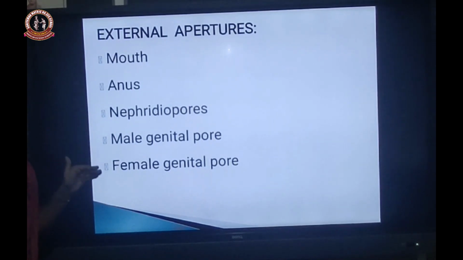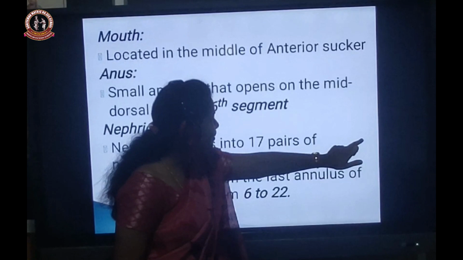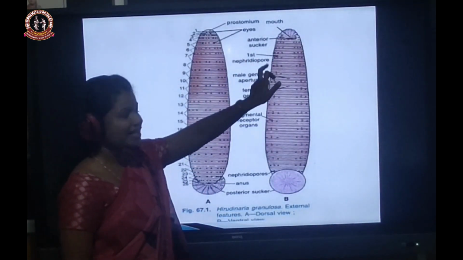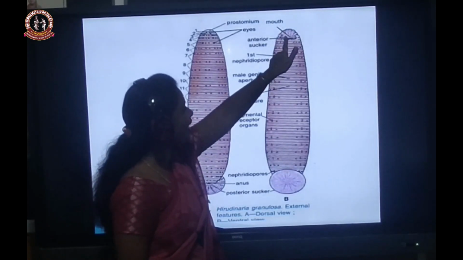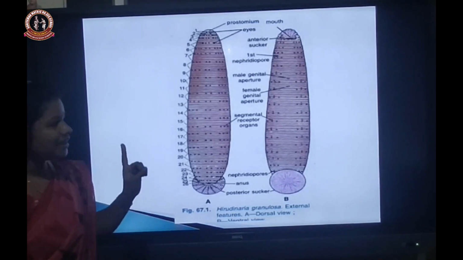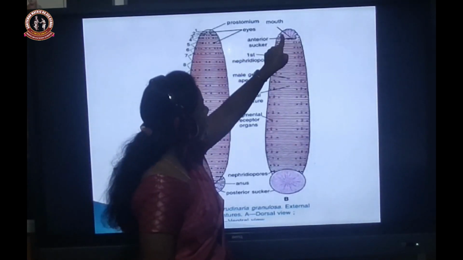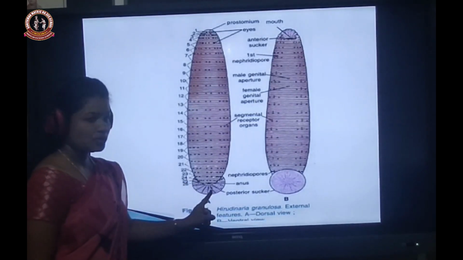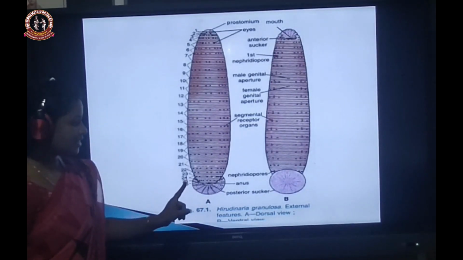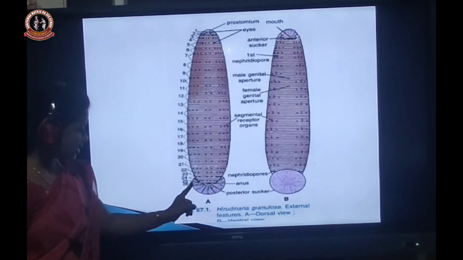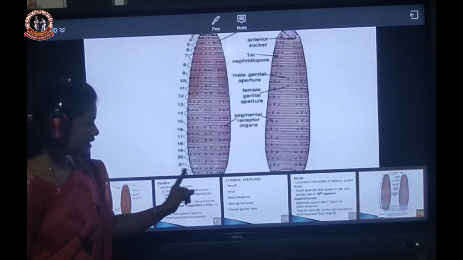Okay, we'll discuss one by one. Where is the mouth present? See this diagram. It is present in the middle of the anterior sucker. And the anus releases the waste material. The anus is present at the last, on the 26th segment.